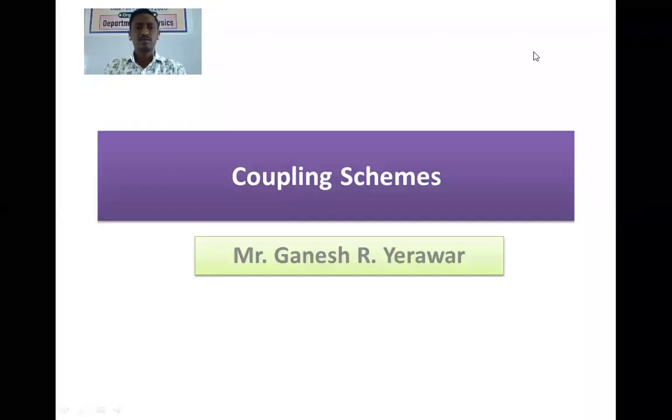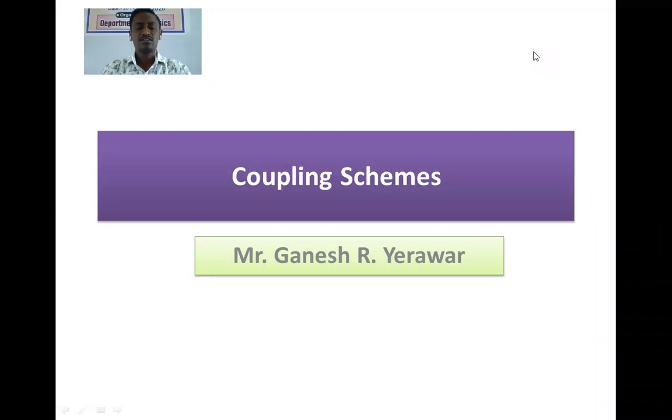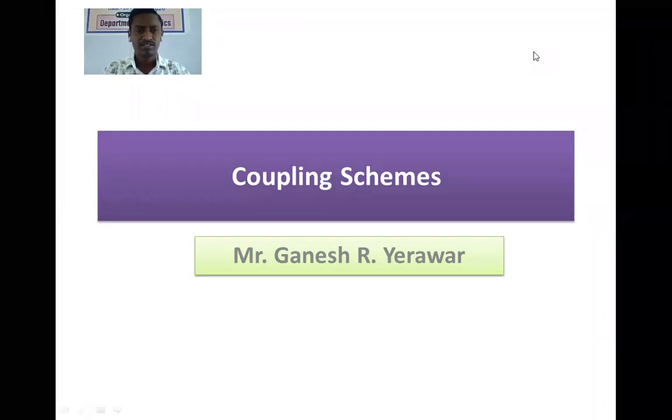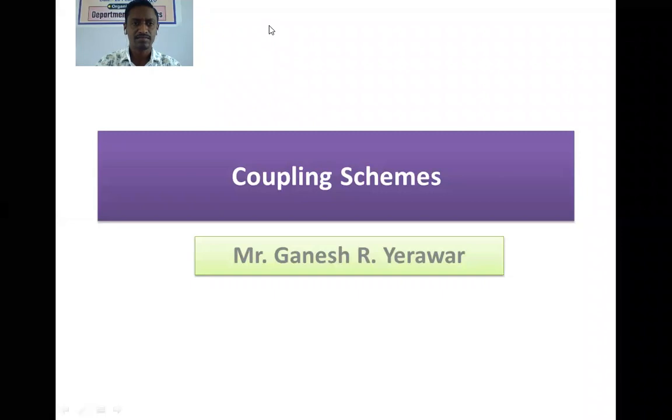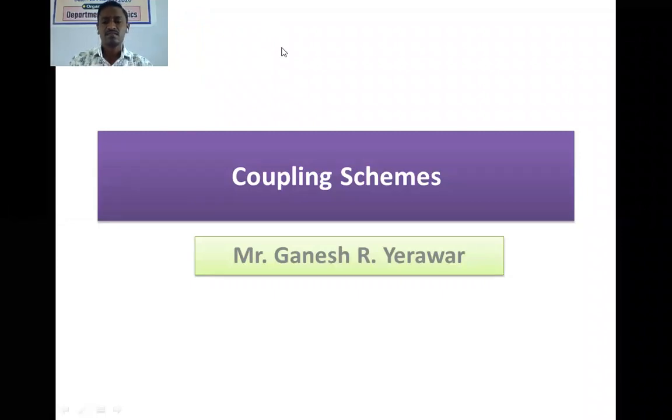The Stern-Gerlach experiment. The Stern-Gerlach experiment was basically used to prove the assumptions of the vector atom model, that is, the spinning of electrons and space quantization.